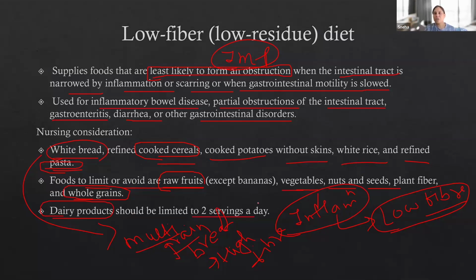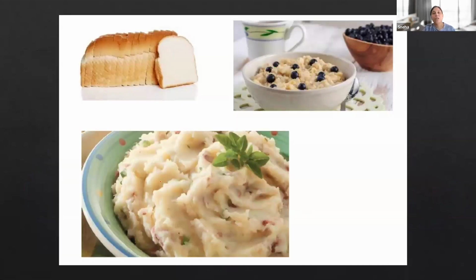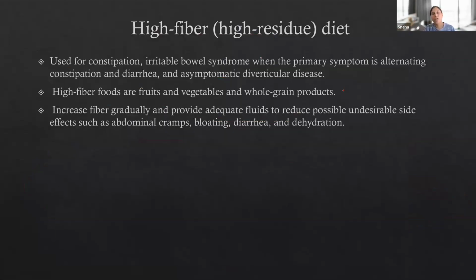Overall, if they ask you a question about any GI upset and you want to give advice on food items in general, what should you eat and what should you not eat? In that condition, you always avoid dairy products, because dairy causes stomach upset and bloating. It is heavy to digest. So avoid dairy products, avoid caffeinated beverages. Even if the patient is not intolerant to dairy, it is better to avoid it in general when the patient has any upset stomach. So white bread, mashed potato, cereal, these are low fiber food items that you can give to the patient. Now, high fiber.